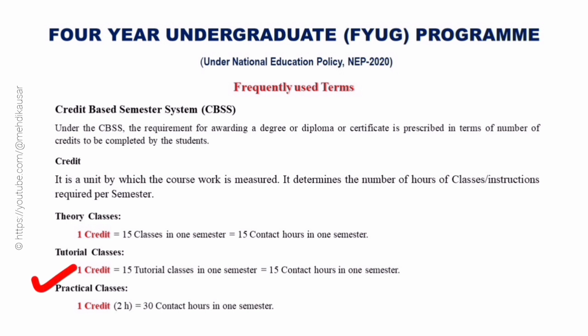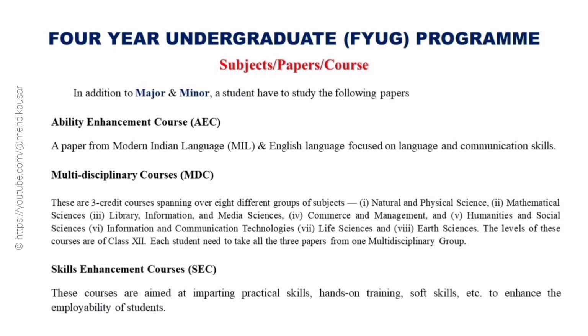While in case of practical classes, 1 credit is equivalent to 30 contact hours in 1 semester. That means, if there are 2 credits in a practical class, then you will have 60 hours of practical class in a semester. Now, let us come to the details of the FYUG course.